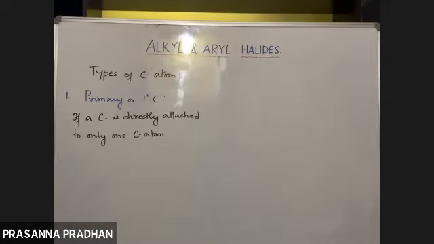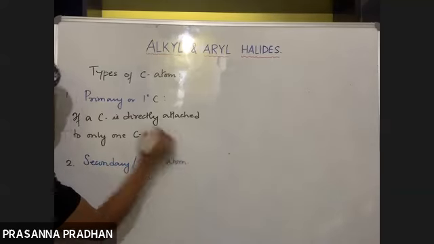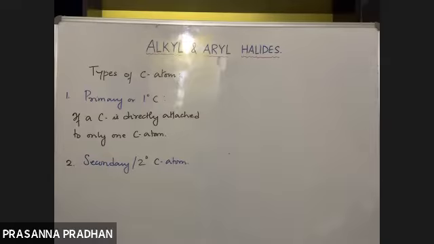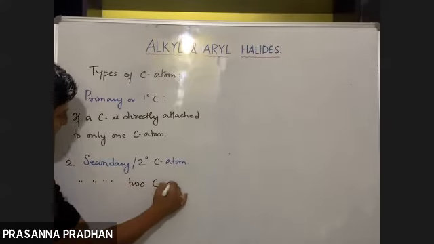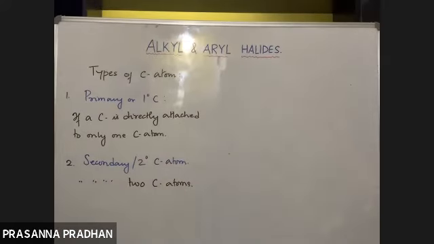Similarly, what do you mean by a 2 degree or secondary carbon atom? If a carbon is directly attached to 2 carbon atoms, then it is known as a secondary carbon atom. Very simple concept.